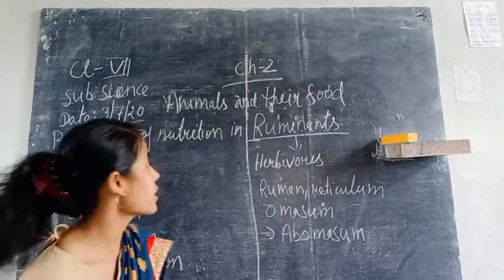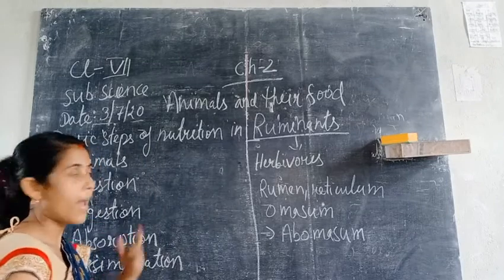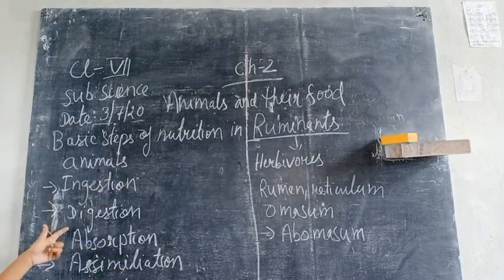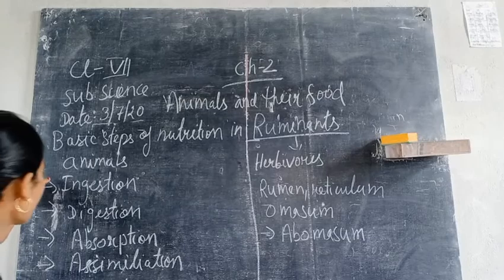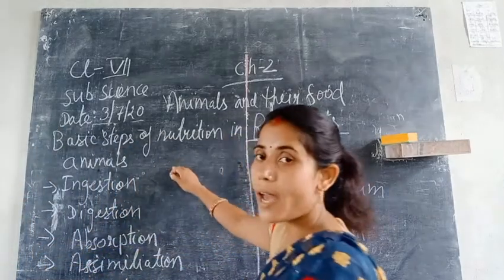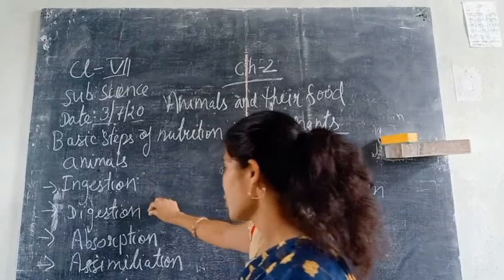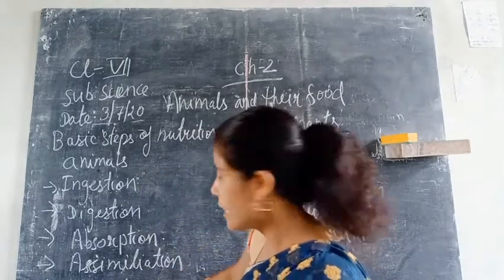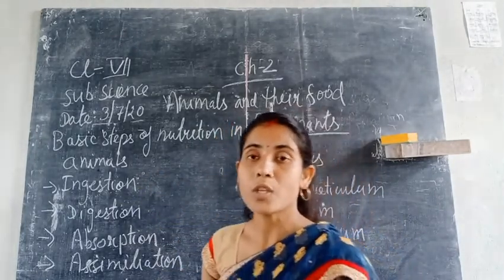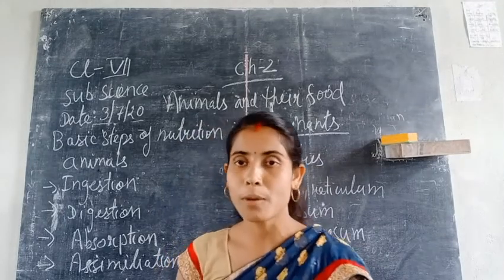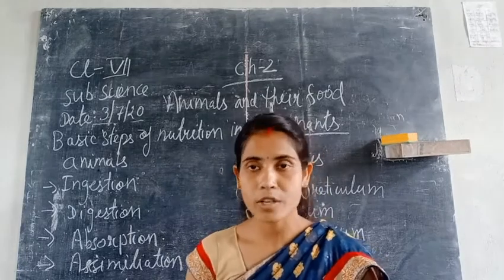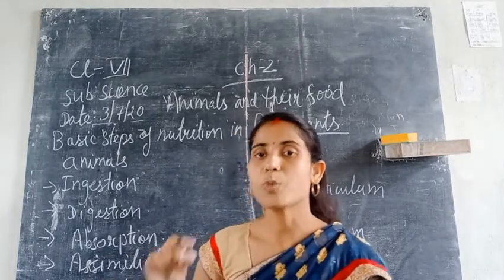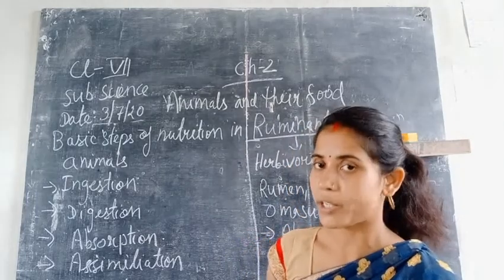So the basic steps involved in the nutrition process of the animals are ingestion, digestion, absorption, assimilation and egestion. These are the basic steps of nutrition in the animals, as well as in the human beings and the other microorganisms. There is only a small difference in each and every term, which we will discuss later on.